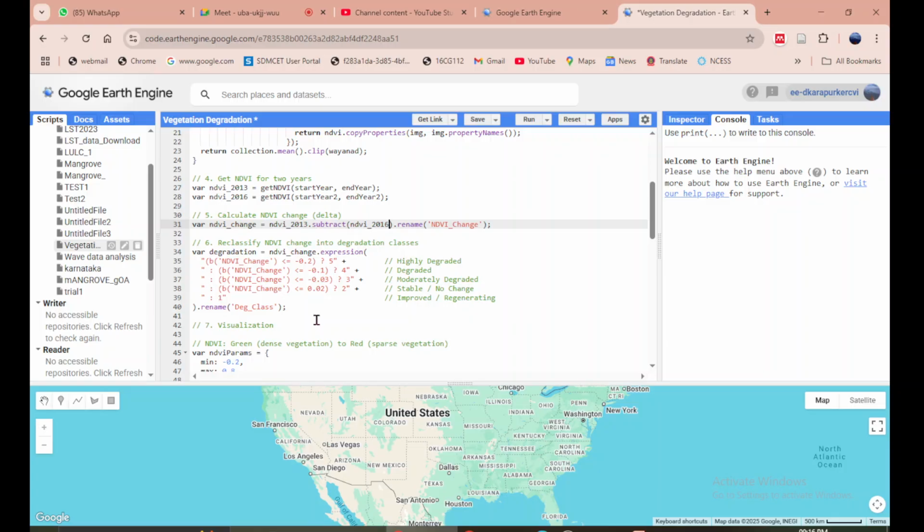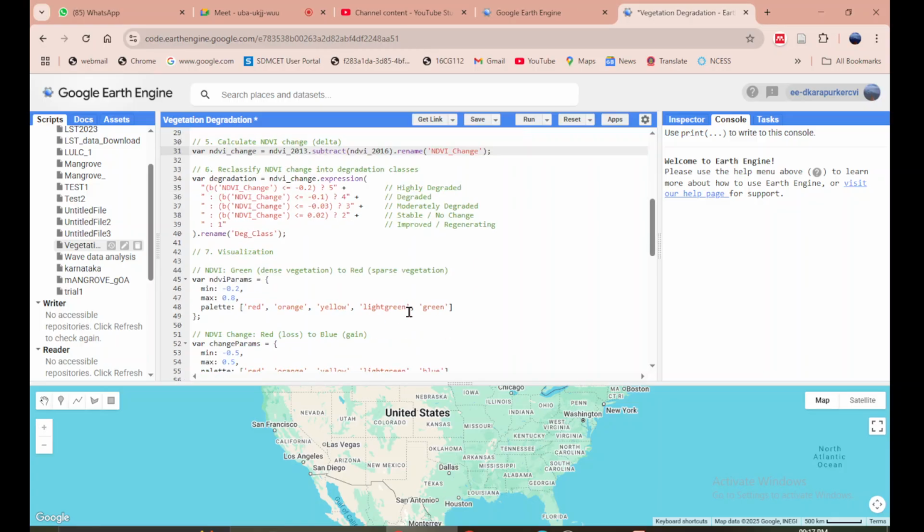Above minus 0.1 and up to minus 0.02, it is moderately degraded. Between minus 0.02 and 0.02, it is stable or no change, and if it is above 0.02, then it is improved or regenerating forest, until 1. Okay, so that's all the classes it is making.